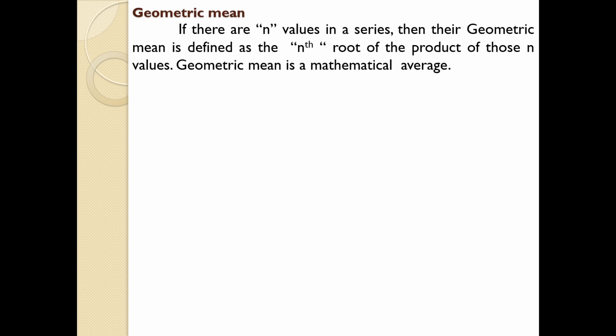If there are n values in a series, then their geometric mean is defined as the nth root of the product of those n values. And naturally, geometric mean is a mathematical average. It is almost similar to the arithmetic mean concept.